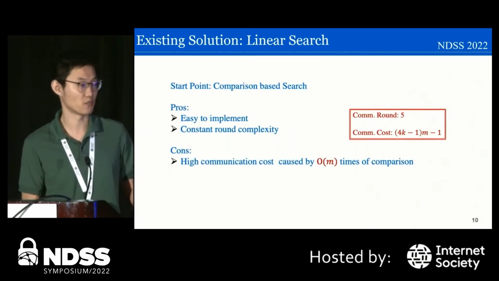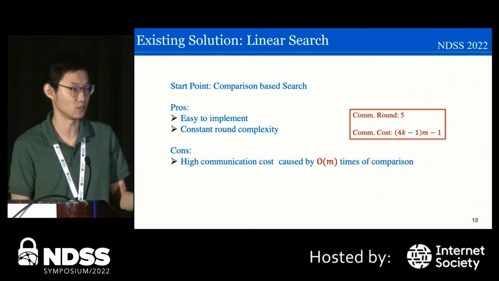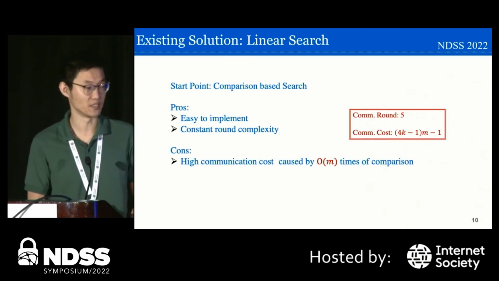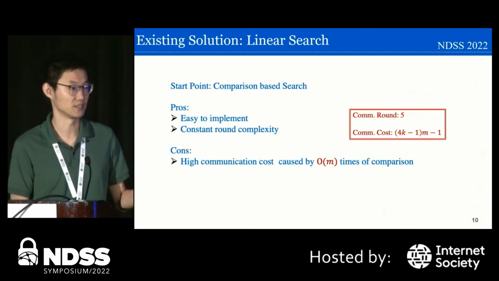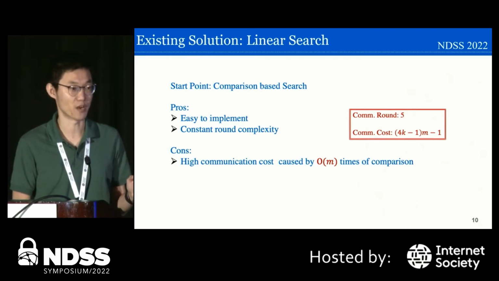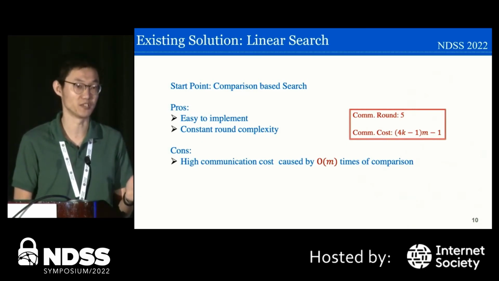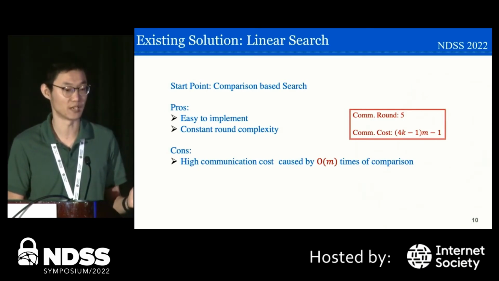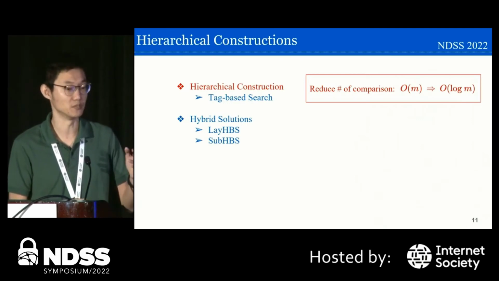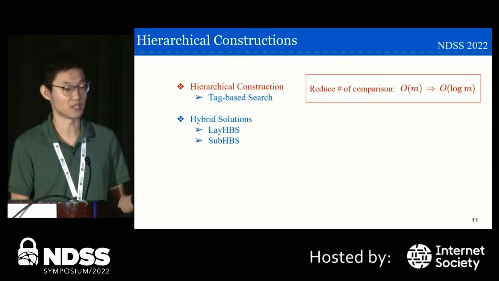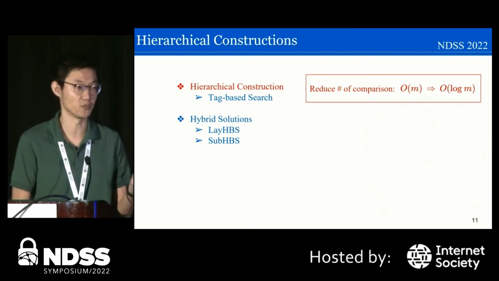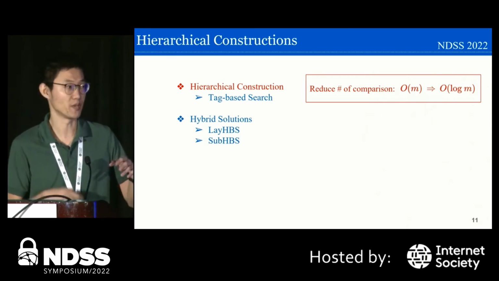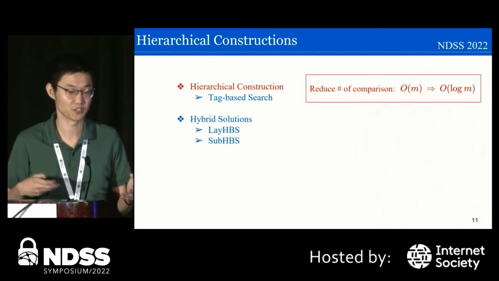And for sure, the linear scan solution is pretty easy to implement. But the drawback of this solution is that we need to do a linear number of comparisons, and the comparison operation is pretty costly. It's also very costly in the context of secure computation. So our first solution is a theoretical one, which tries to reduce the number of comparisons from linear to log times, making the solution more like a binary search.